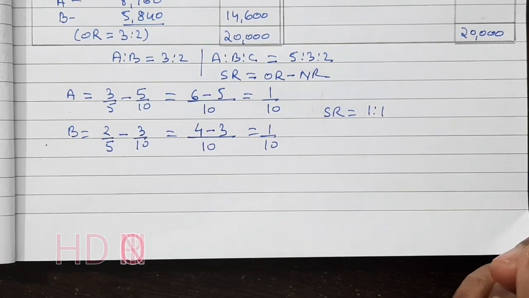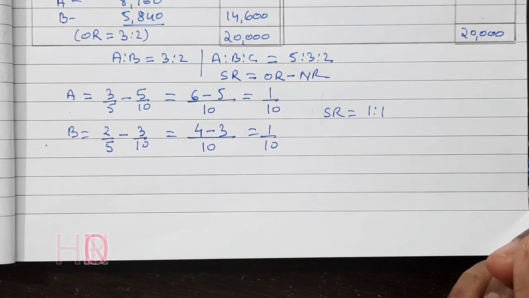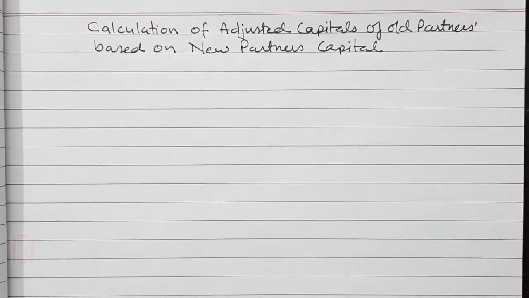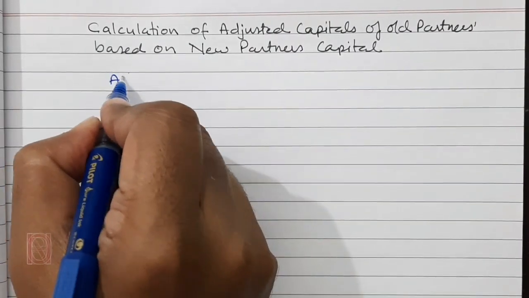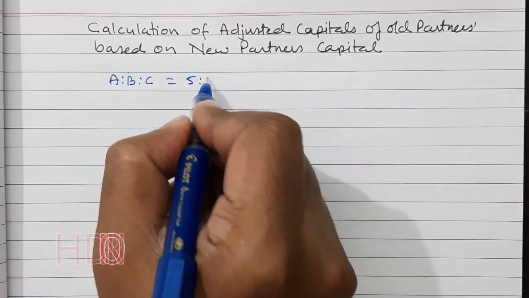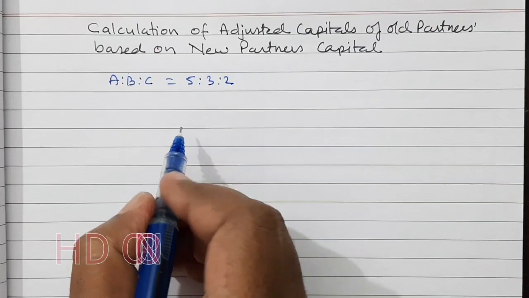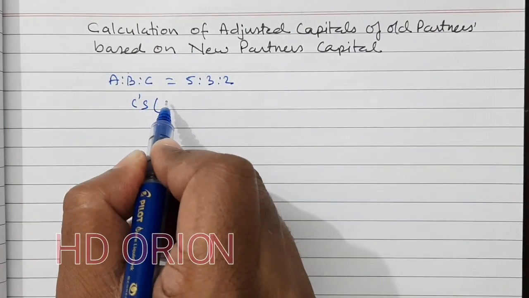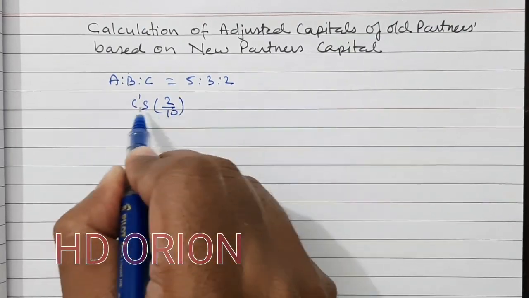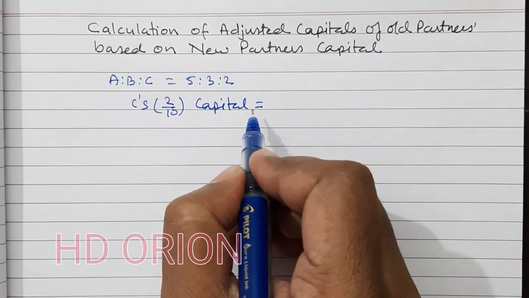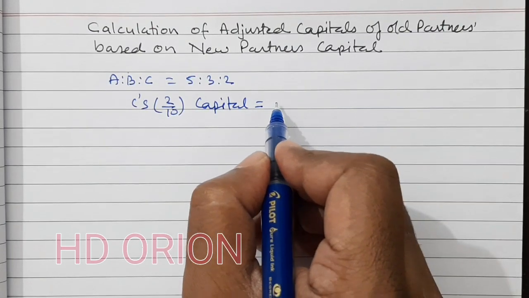Now we will calculate the adjusted capitals of old partners. So new ratio is A is to B is to C is equal to 5:3:2. Now C's portion is 2/10 and C's capital brought by him is 64,000.